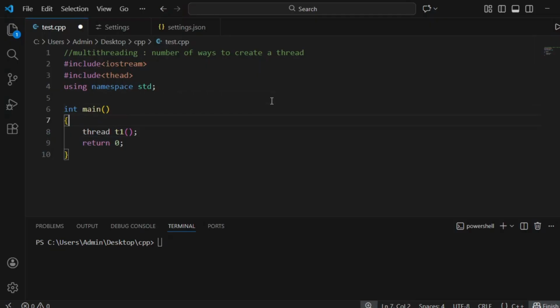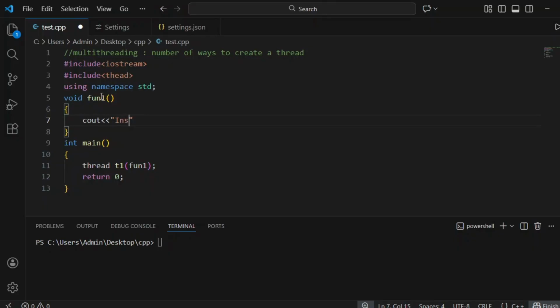To execute that thread I am writing one function. This is fun1, and this is the function parameter. Inside fun1, cout inside of fun1.